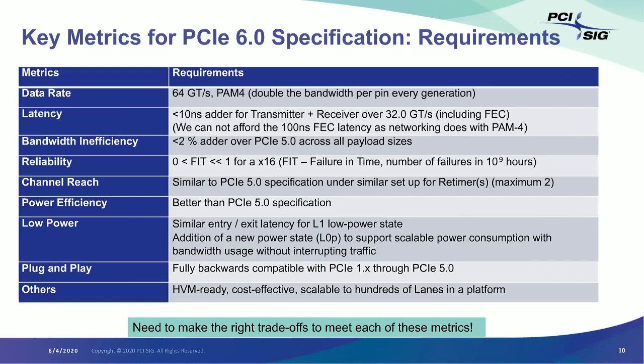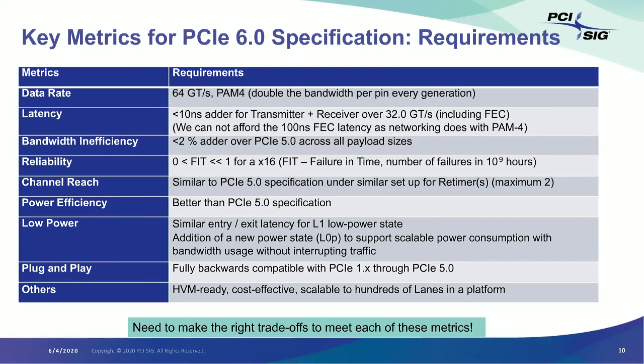PCI Express is a load store architecture. It is used for memory coherency applications along with a lot of the standard PCI load store architecture. In a lot of them, even a nanosecond increase in latency will have visible performance impact. So while PAM4 has been adopted by other standards such as networking, they do not have this level of strict performance metrics. Their FEC latency, if you look at it, is in the 100 plus nanoseconds range. And for us, that is simply a non-starter.